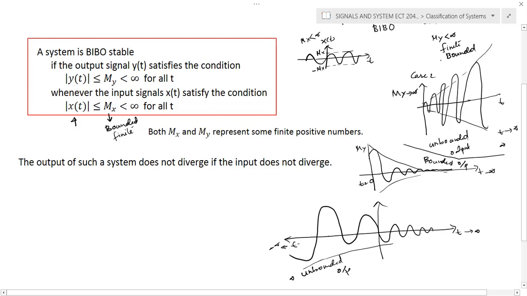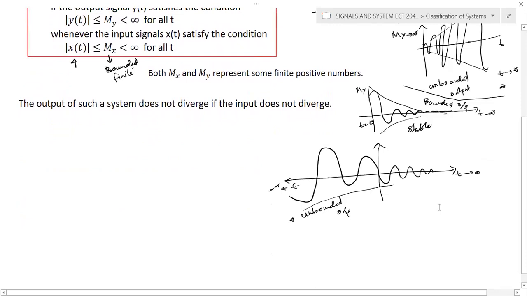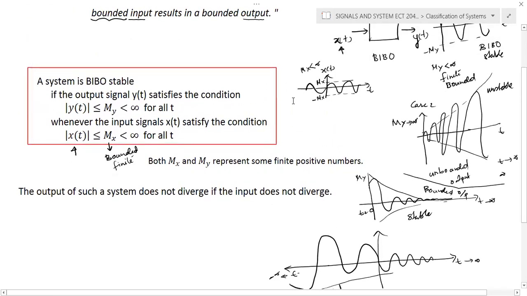So here the first case is BIBO stable. This is BIBO stable, and this is unstable. Here, if the signal starts from 0 onwards, we can say that the signal is stable. But in the last case, towards negative, if you are getting some output like this, then we can call the system unstable. So we considered different cases. Similarly, we can check the stability property of different systems.